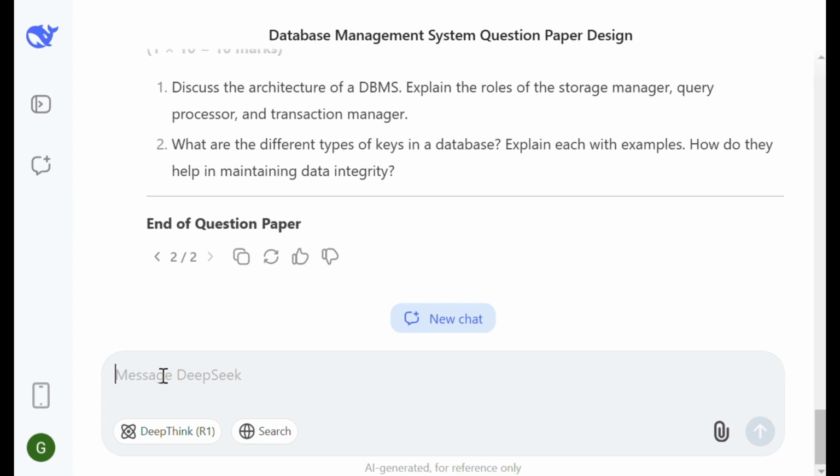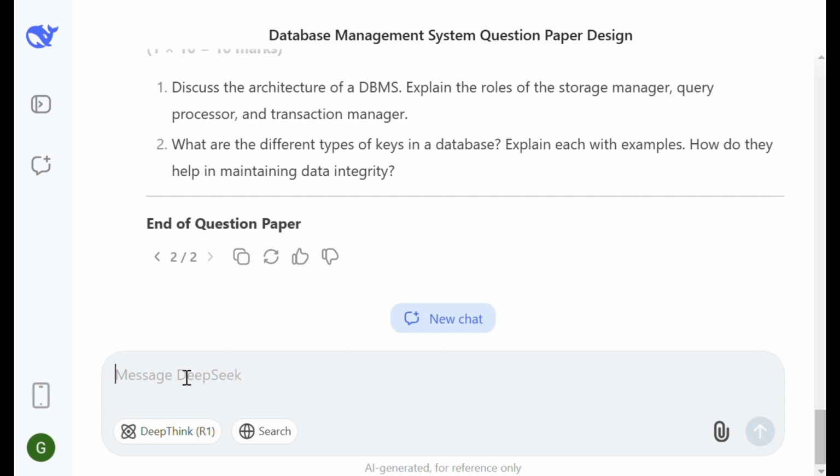Suppose we want to convert the question paper marking pattern to a 100 marks question paper. So this was generated for a 50 marks question paper as per the prompt I have already written. So let us just experiment how DeepSeek will respond for a 100 marks question paper.